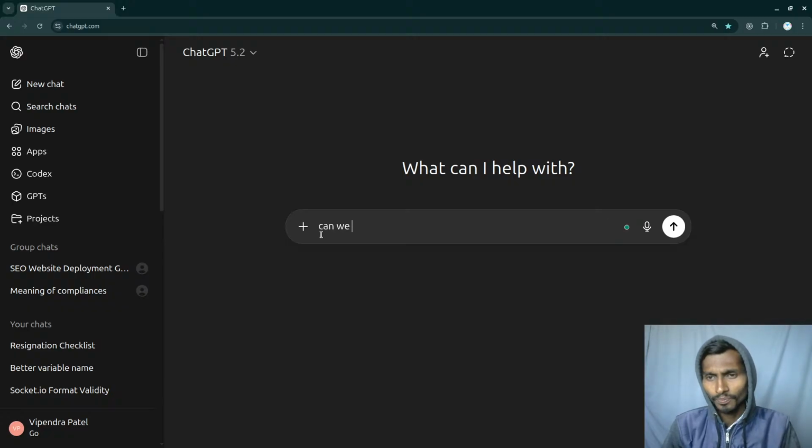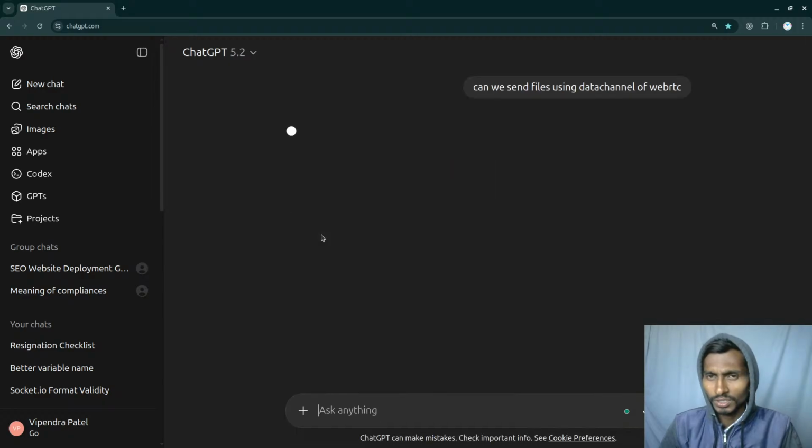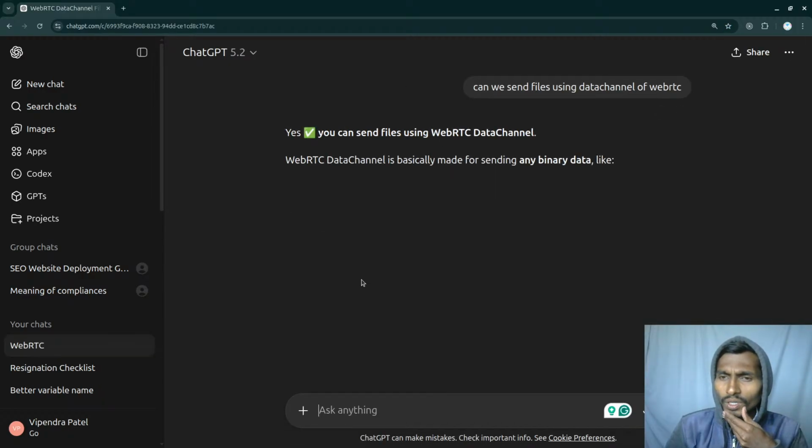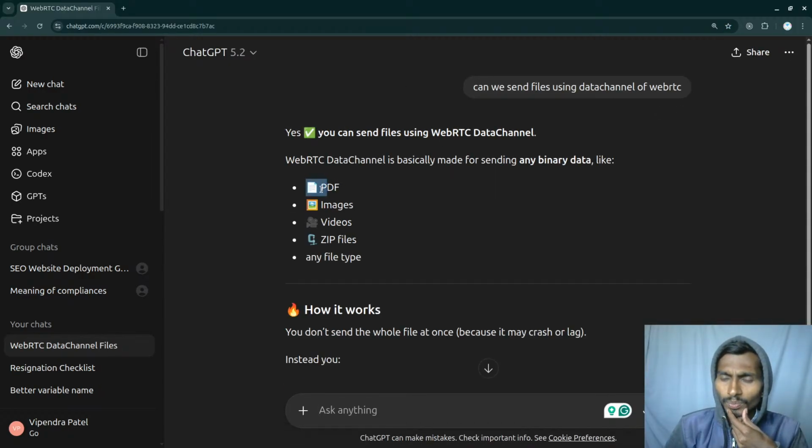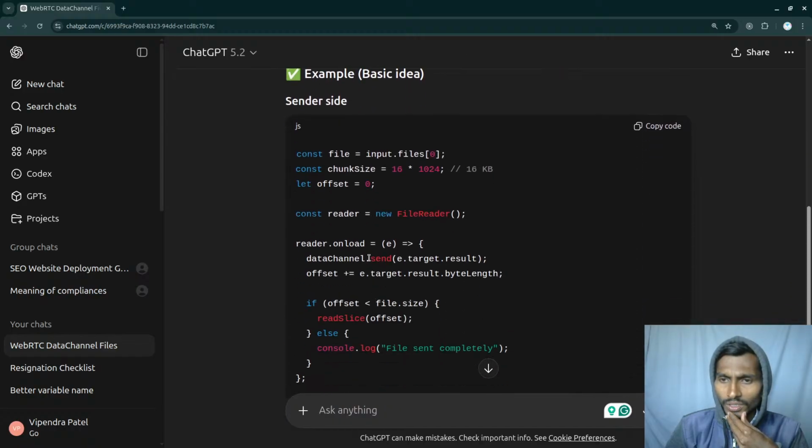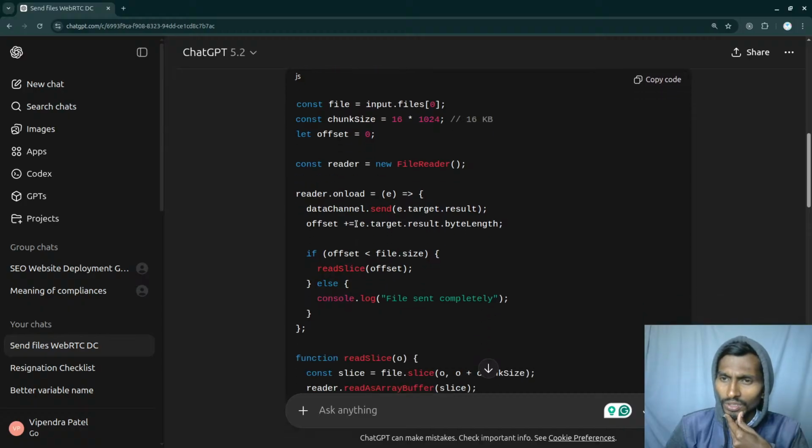So can we send files using the data channel of WebRTC? Let's check whether it is even possible. Definitely we can send PDF files, images, video, GIF files, and all these things can actually be sent. For sending them, on the load event the data channel sender sends it to that particular user. Then the offset is going to be the event target's byte length.